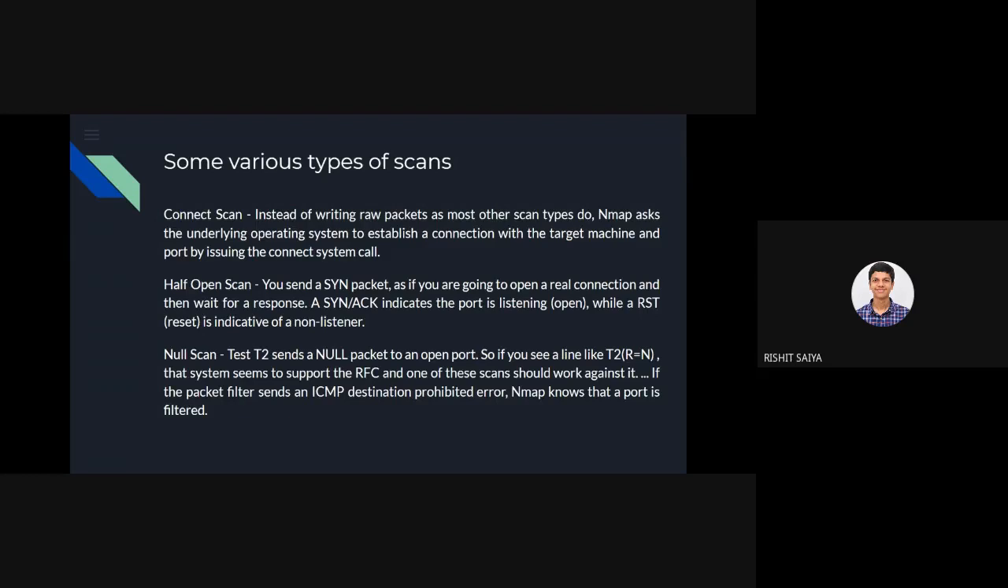issuing the connect system call. Okay, so why do we think this scan is important? Does anybody know that? Why do you think the connect scan would be important for us? You can write in the chat. No idea? Okay. So this is something even I didn't know about, but after some small research, I came to know